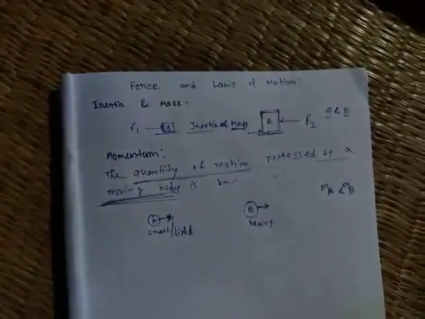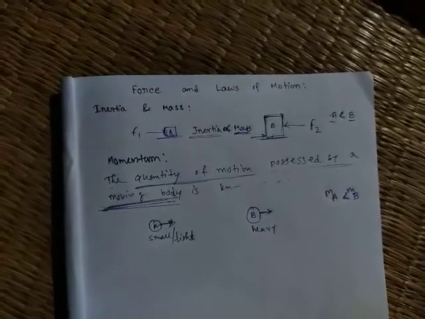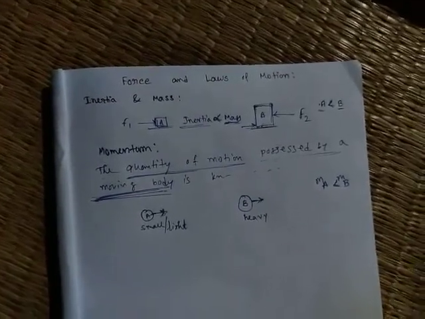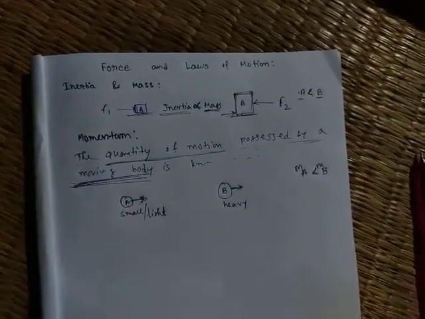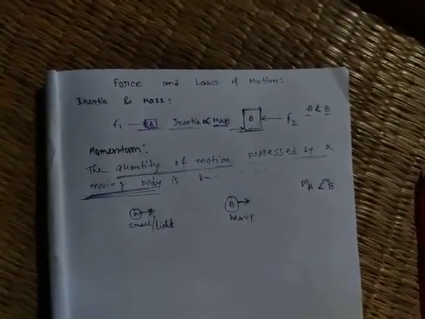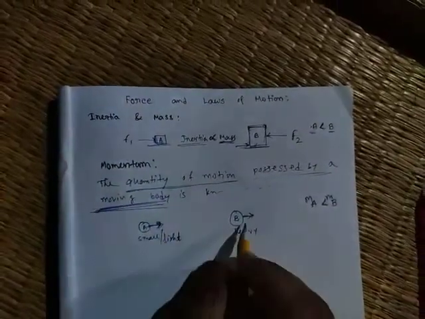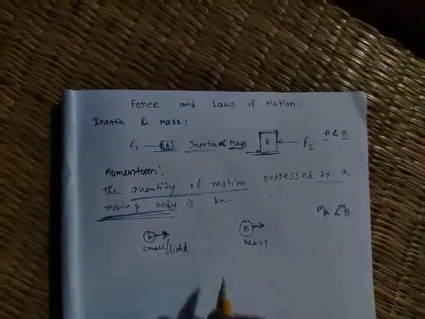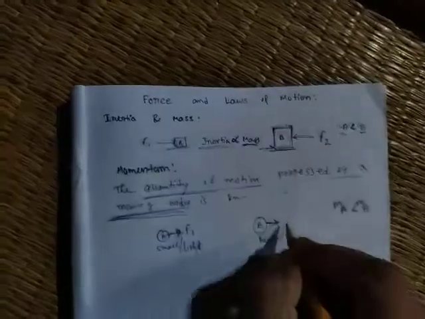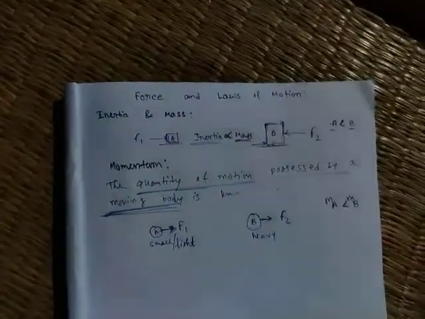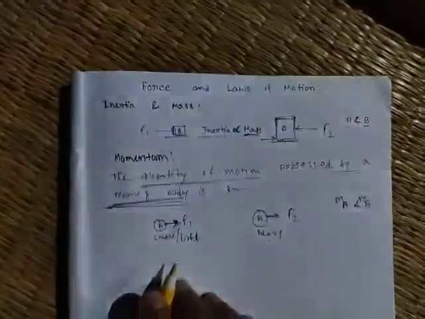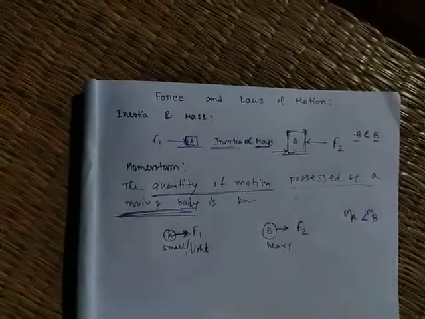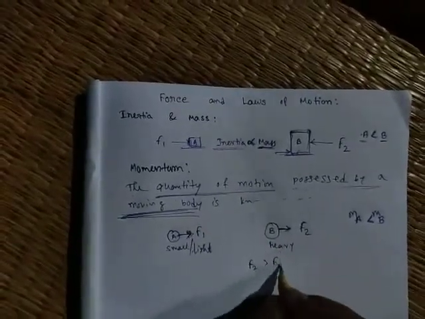Now you say, in which case do you have to apply more force to stop the object? Just think and say. You want to stop these two objects, so in which case do you need more force? Suppose here the force is F1, here F2. Obviously you will say for the heavier one, that means F2 is greater than F1.